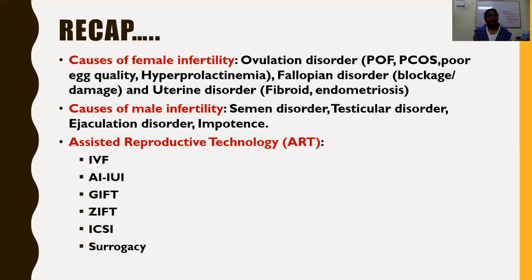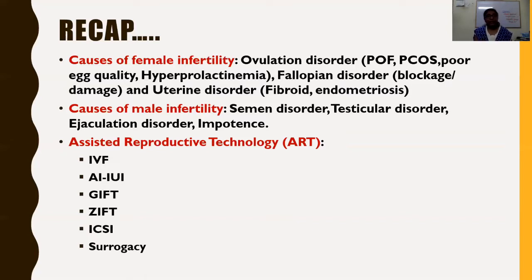ZIFT is the zygote intrafallopian transfer. That means the fertilization is done outside, then it is transferred into the fallopian tube. That's why it is known as the combination of IVF and GIFT.